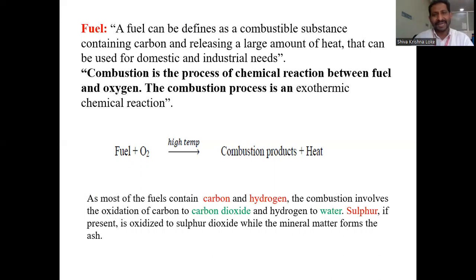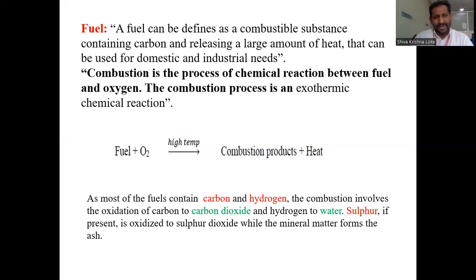Combustion is the chemical reaction between the fuel and oxygen. This is an exothermic reaction because a lot of energy is released. For example, if you take any fuel in a combustion reaction, it reacts with oxygen at higher temperatures and produces the combustion products, along with a large amount of heat.